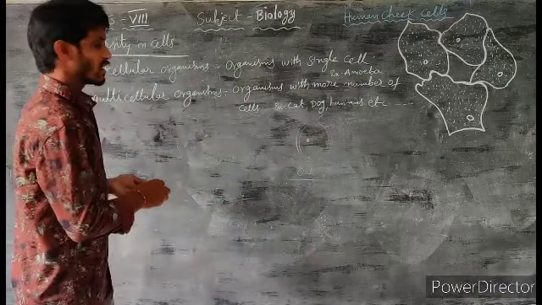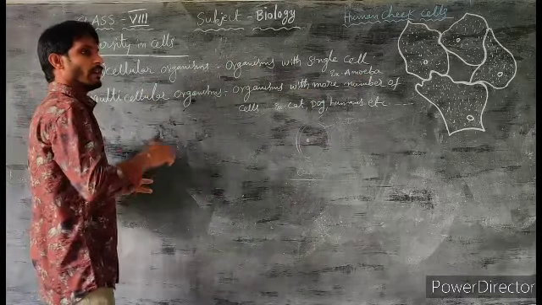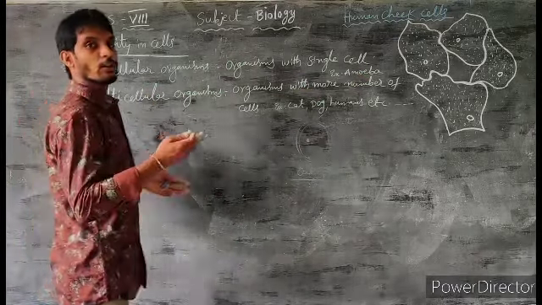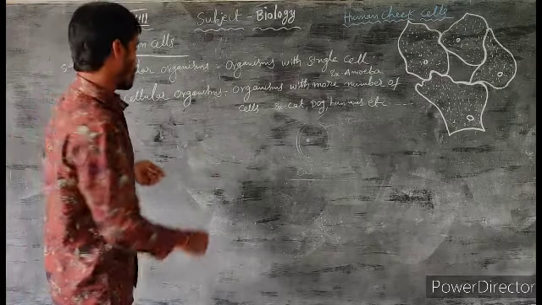Among unicellular organisms, the example is amoeba. If we observe the structure of amoeba, it has no regular shape. Means there is no proper shape to amoeba.